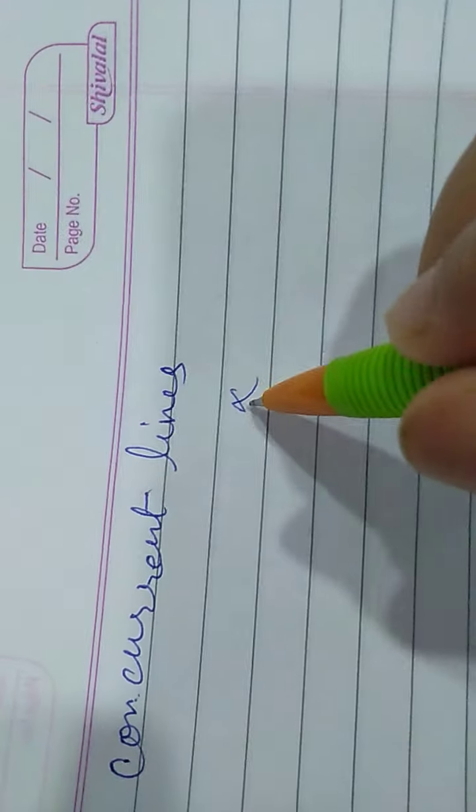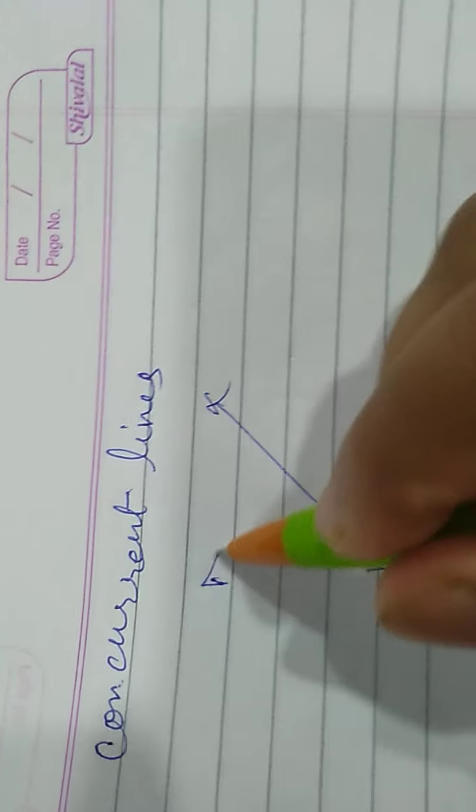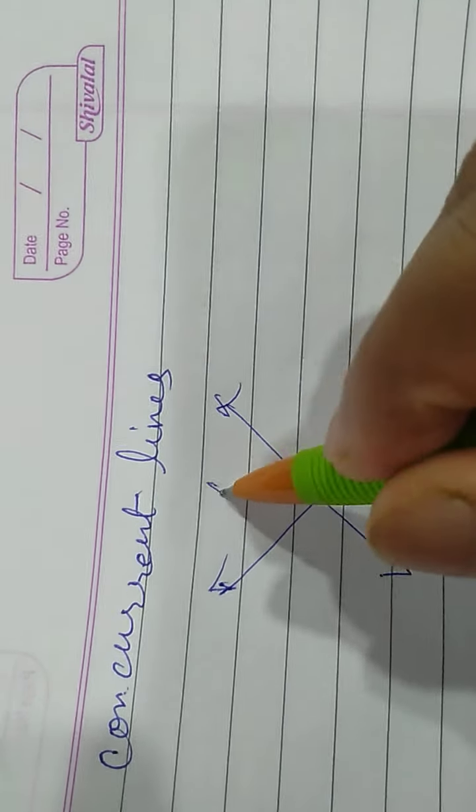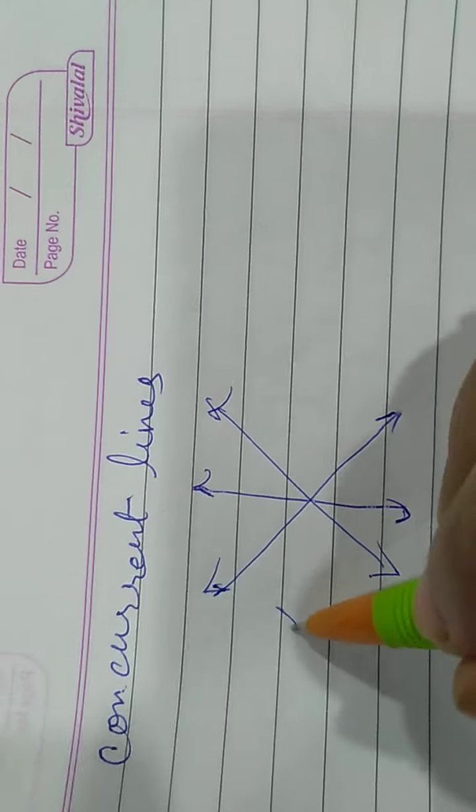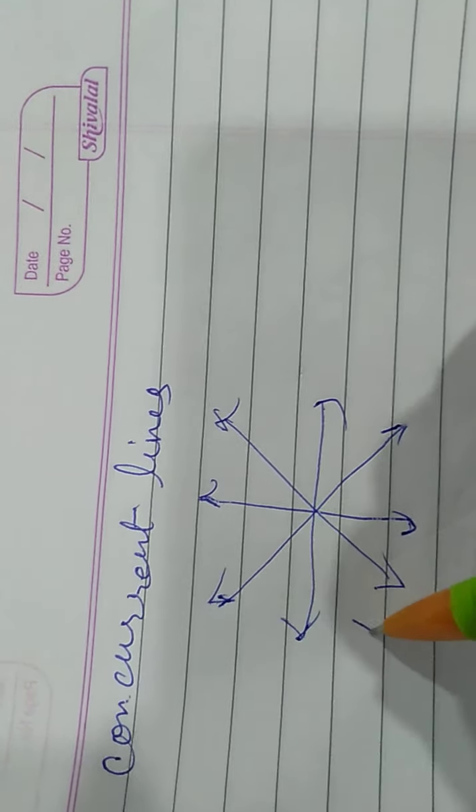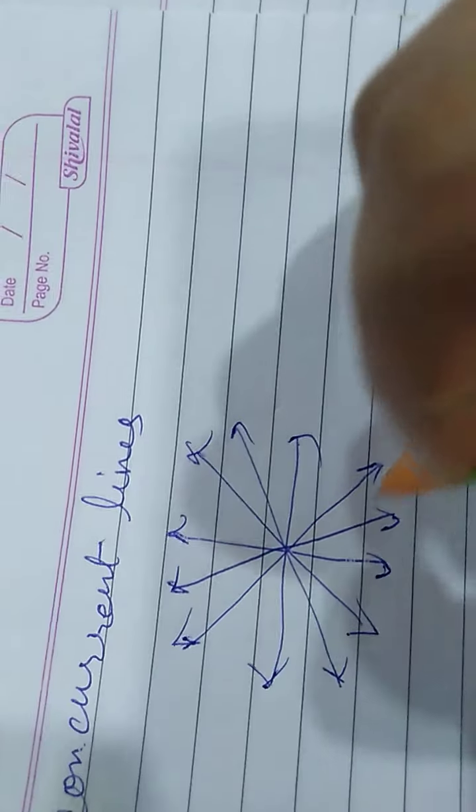Now the next is concurrent lines. If so many lines intersect each other at a point, then they are said to be concurrent lines, like this.